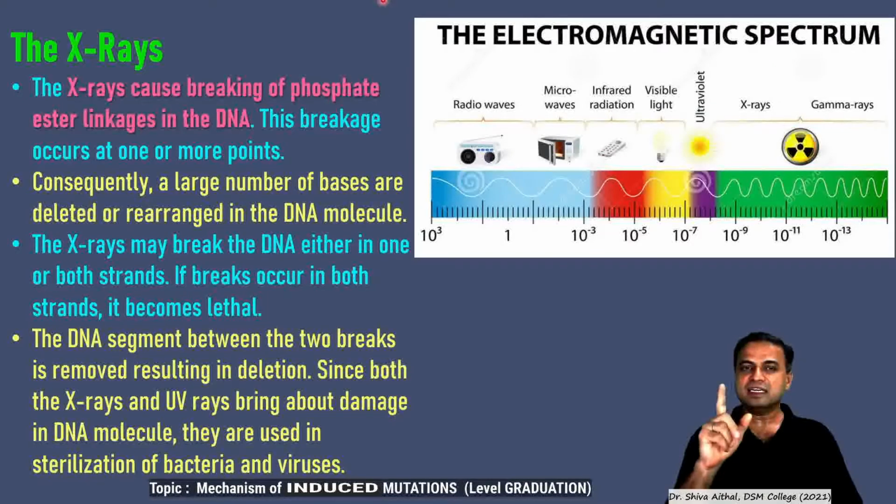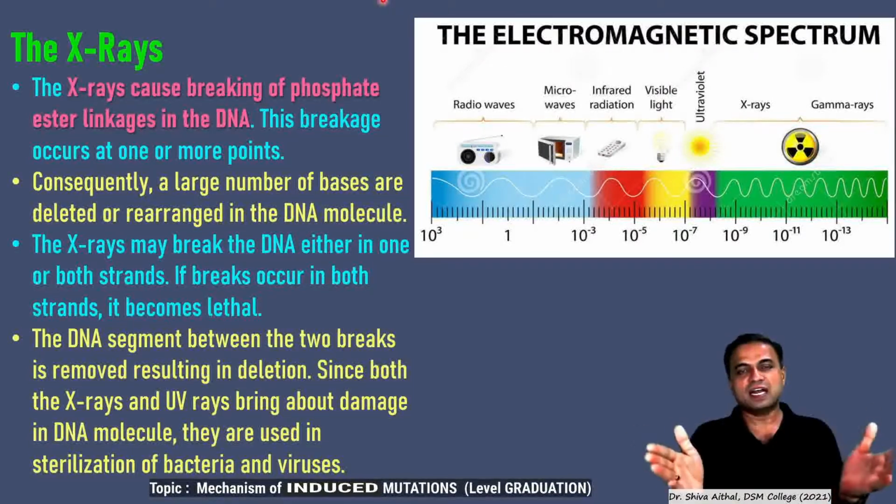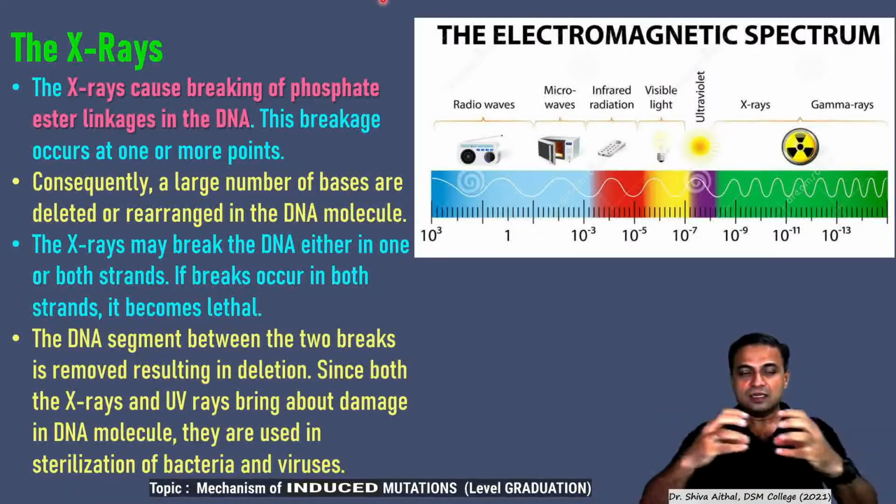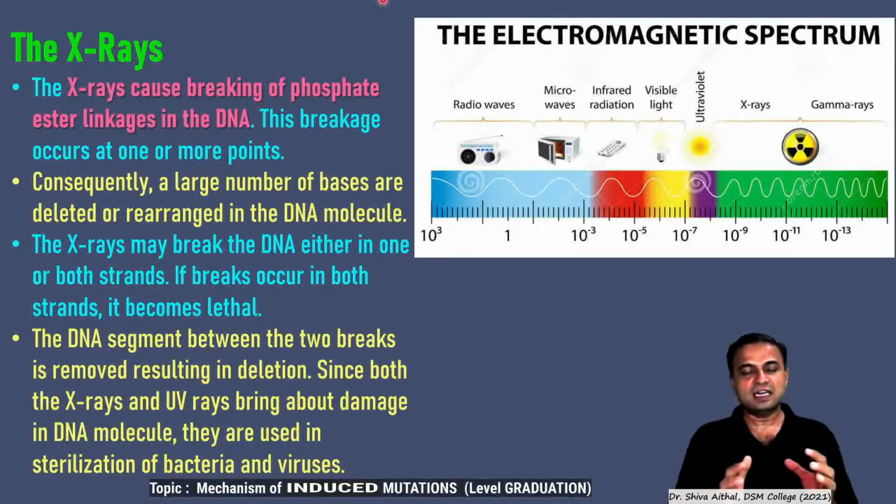They may break the DNA in one or both the strands, which I call a single-stranded nick in the double-stranded DNA, or a double-stranded nick in the double-stranded DNA. If breaks occur in both strands, then you can imagine it is very lethal. The whole DNA is safe in the cell only because it is covalently closed and circular.